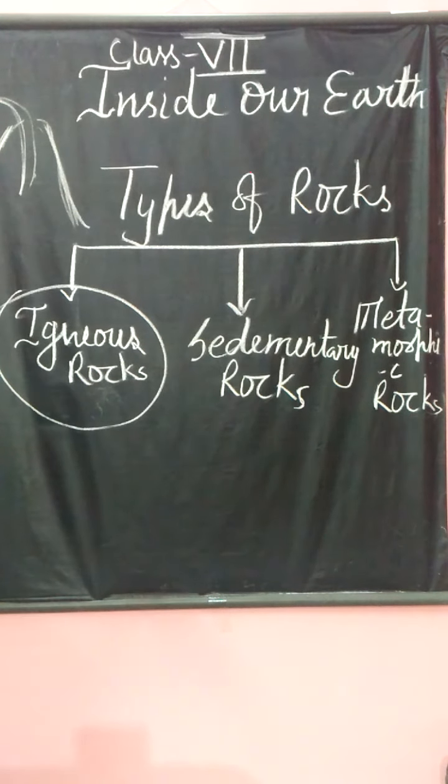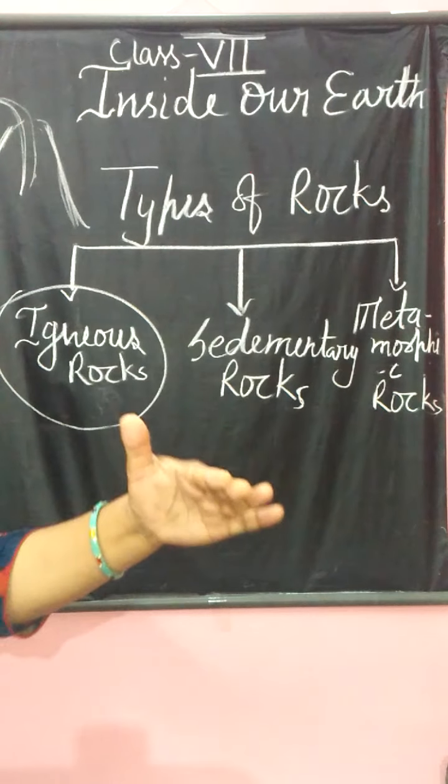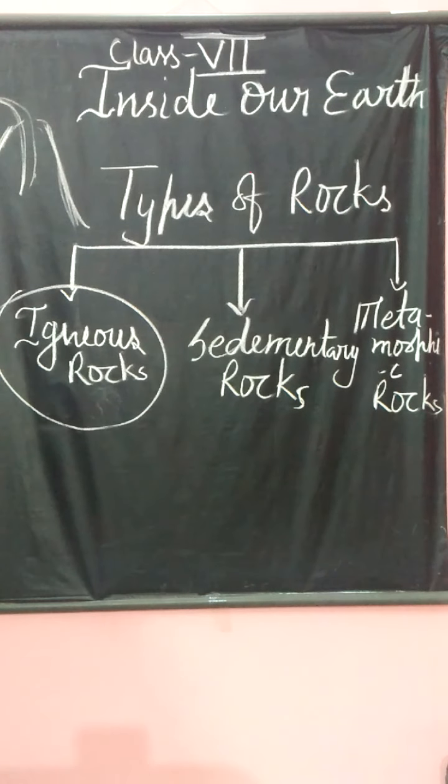And igneous rock also has two types, as I think you came to know in the previous video: intrusive and extrusive. Intrusive rocks are those that cool below the surface of the earth, and the rocks that cool on the surface of the earth are called extrusive.